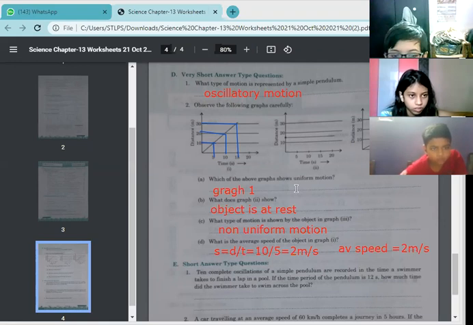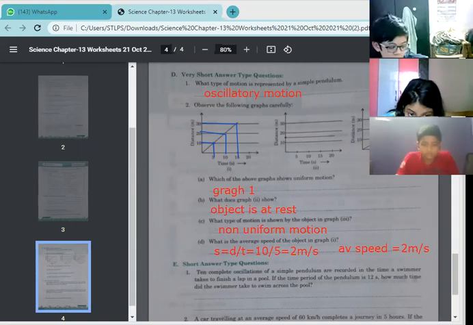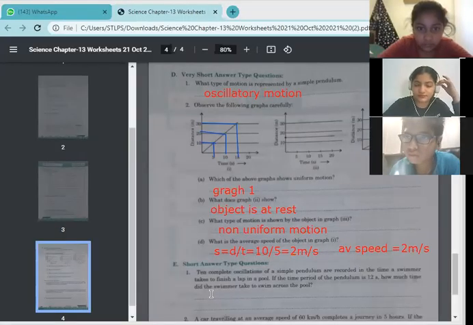Let's continue with the next part, short answer type questions. 10 complete oscillations of a simple pendulum are recorded in the time a swimmer takes to finish a lap in the pool. If the time period of a pendulum is 12 seconds, how much time did the swimmer take to swim across the pool? So read the question carefully and tell me how we can do it. You have to find out the time taken. So the time period you have to find out. The answer will be your 12 seconds only.